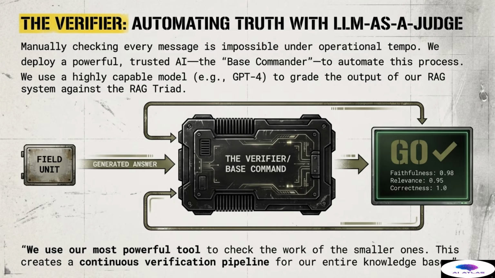The process works as a continuous verification pipeline. The field unit sends the generated answer to the verifier, or base command. This judge model examines the answer, the retrieved context, and the original query, scoring it on faithfulness, relevance, and ground truth correctness. If the scores clear our high thresholds, we get a GO signal. We are essentially using our most powerful tool to check the work of the smaller, production-facing systems. This creates a continuous, automated verification loop for the integrity of our entire knowledge base, ensuring we catch degradation immediately.